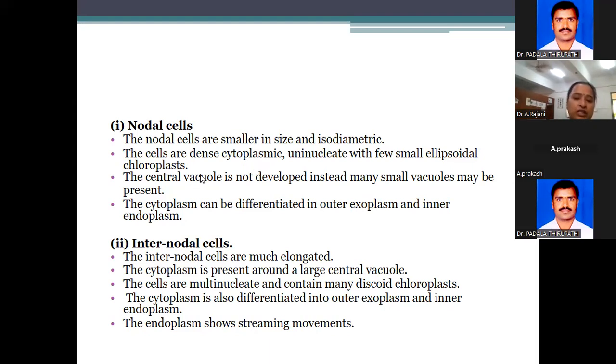Cytoplasm is differentiated into exoplasm and endoplasm. This is a nodal cell. Internodal cells are elongated in size. Cytoplasm is the same, and central vacuoles are present. This one is uninucleate, this one is multinucleate. They contain many discoid chloroplasts. Here in the nodal part is the ellipsoidal chloroplast, and the internodal part has discoid chloroplasts, differentiated into exo and endoplasm.